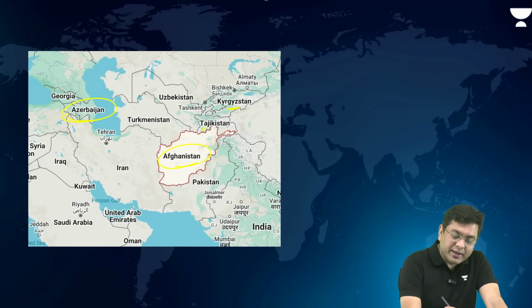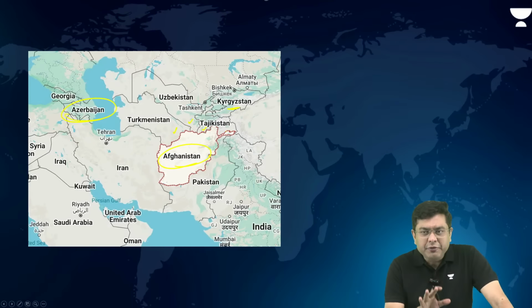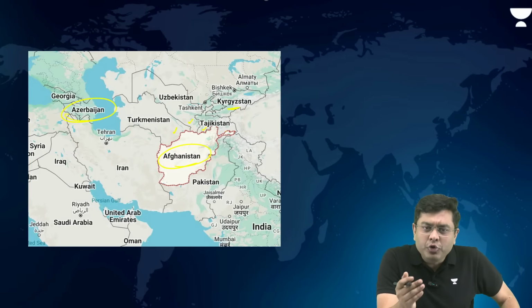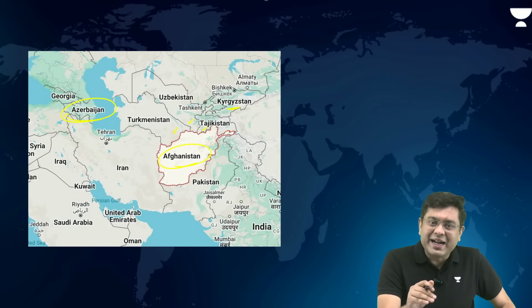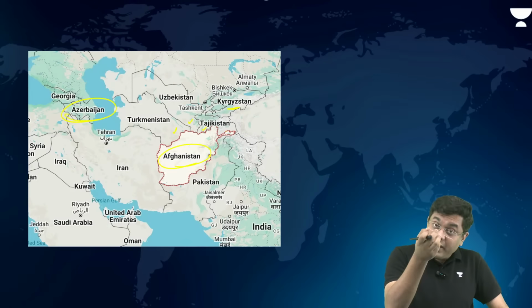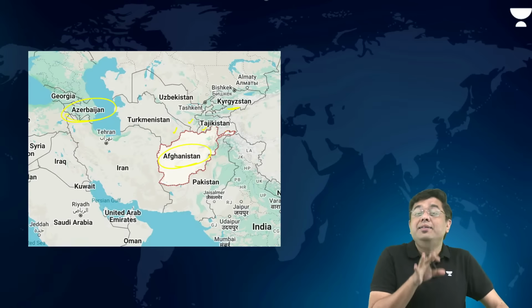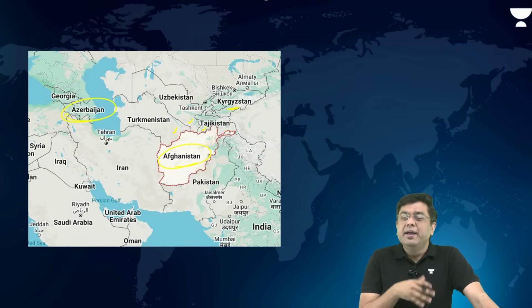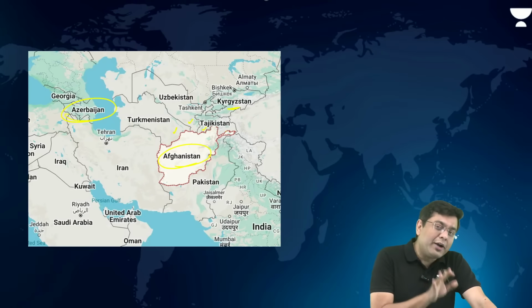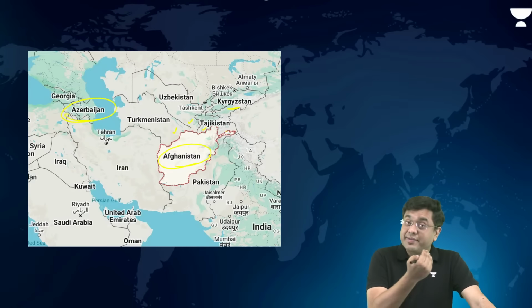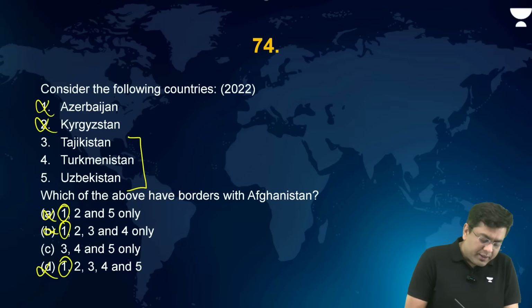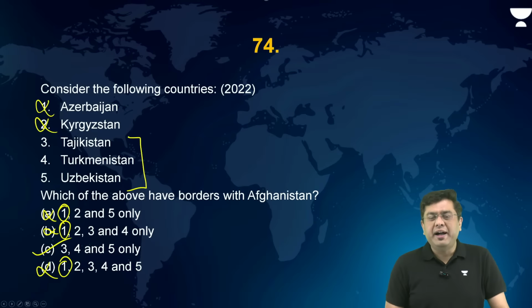Even if you are studying IR, if you understand the influence of the Northern Alliance in the Afghan polity and structure, and how the Uzbeks and the Tajiks have sometimes supported the Northern Alliance, that would also have helped you answer, right? So here, C, that is 3, 4 and 5, is the correct answer.